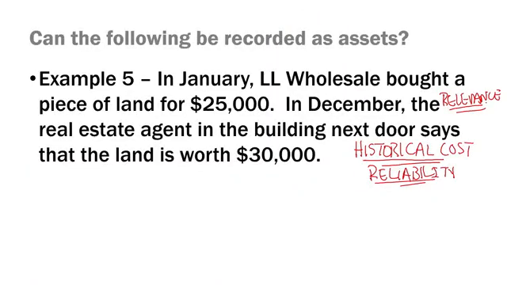Absolutely. But hopefully I just convinced you that it would be very difficult to get a reliable estimate of that value. So the standard setters in the U.S. have traded off relevance in favor of reliability, and in situations where the value of assets increase, they say, let's stick to the reliable historical cost number that we know is an extremely good number because that's what the company paid for the land to start with.